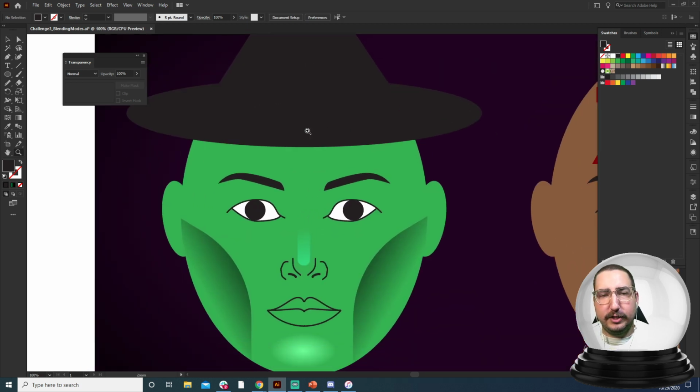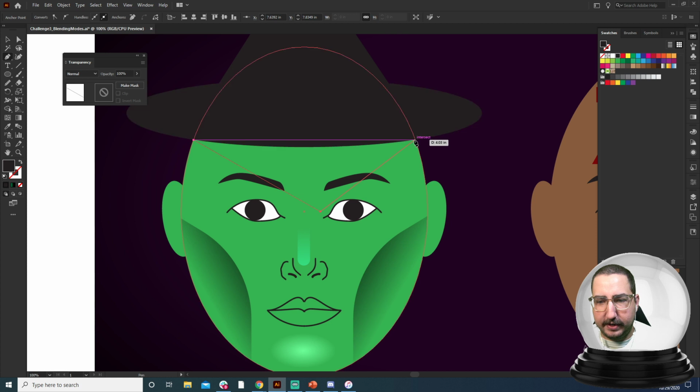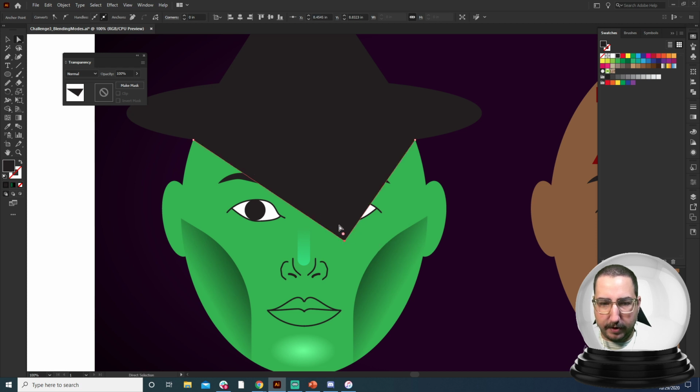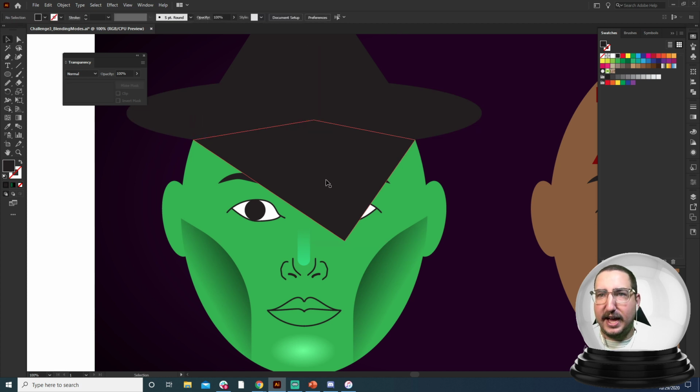So this shadow, we're just going to use the pen tool, and what I like to do is go ahead and click right here, and make just a rough shadow where I think this shadow would go. We're going to have it go all the way over this eye. And then we're going to have it come right back up there. So we want to drag it so that it is a very long shadow coming over here.